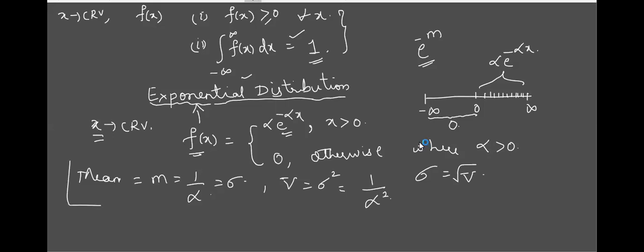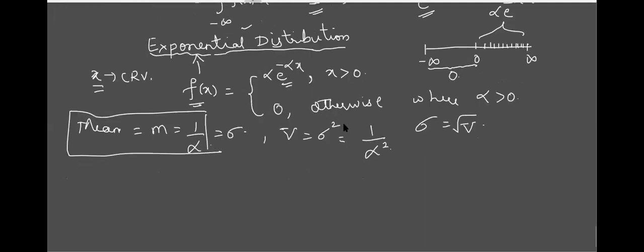Remember this, at least this part is very important. Just write down: for exponential distribution, mean is 1 by alpha and variance is 1 by alpha square. Now straight away I'll start with examples on this.